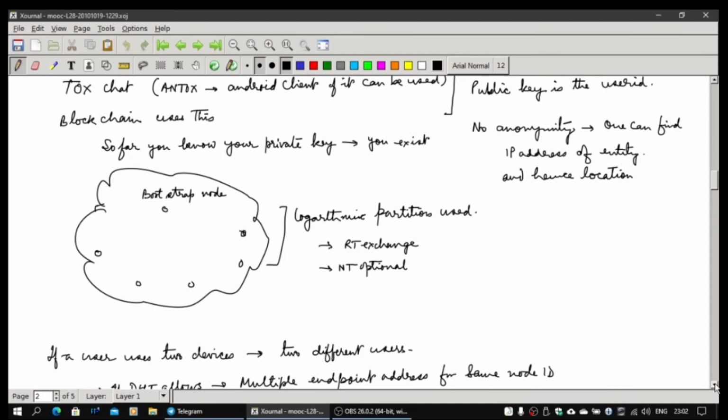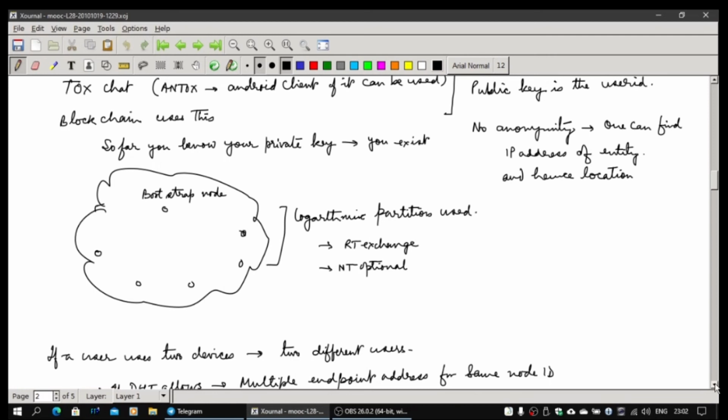Kademlia is a pretty popular thing. I think that's what also has been used in ToxChat. I have not actually verified this, but that's my intuition because almost everybody has done that. But in Brihaspati 4, we have been using a different one, a Quad Tapestry hybrid. But we are assigning user IDs. We have not still built an anonymous system. We have not done that. Maybe in future we will see if it is required.